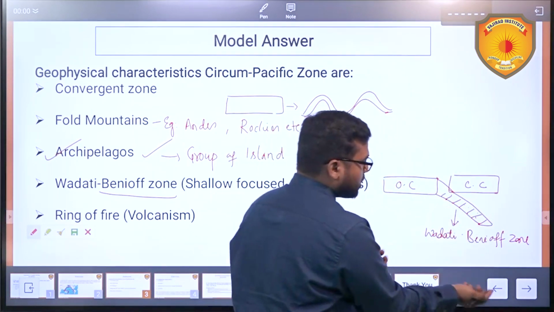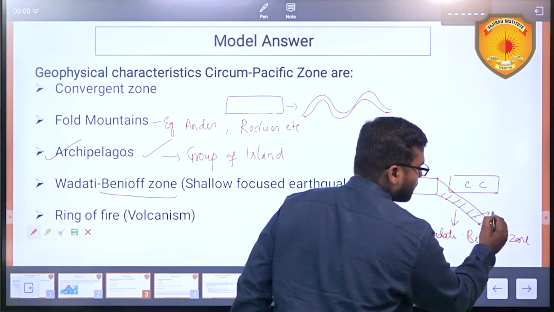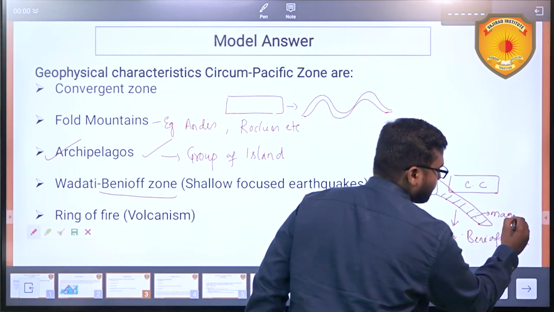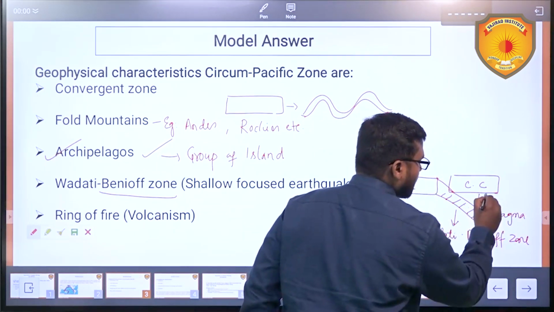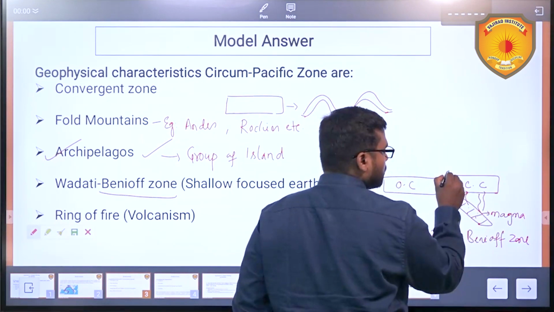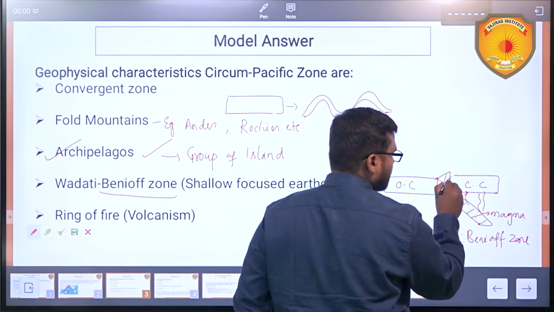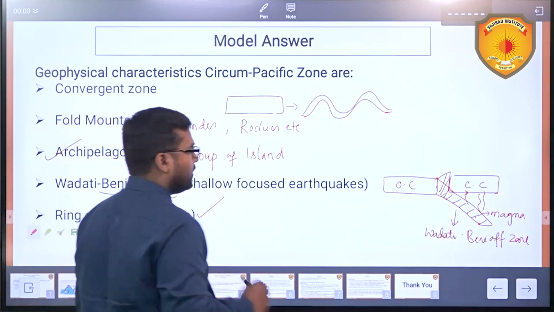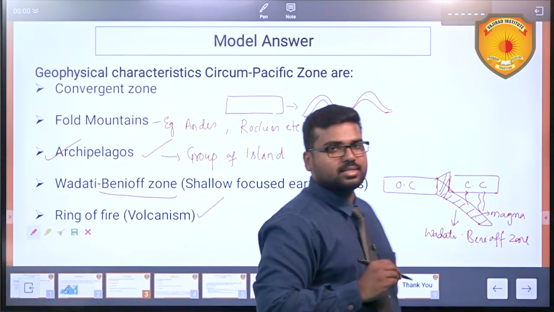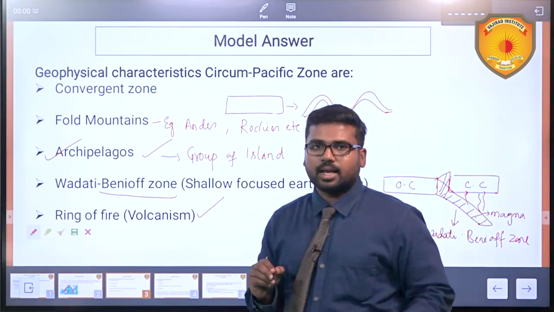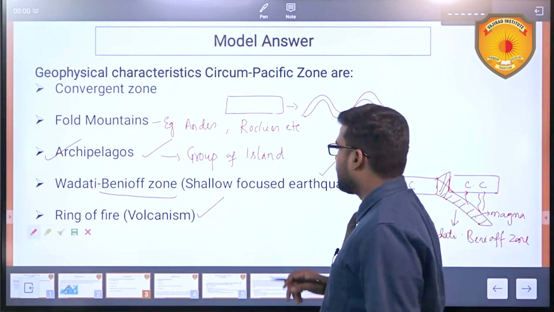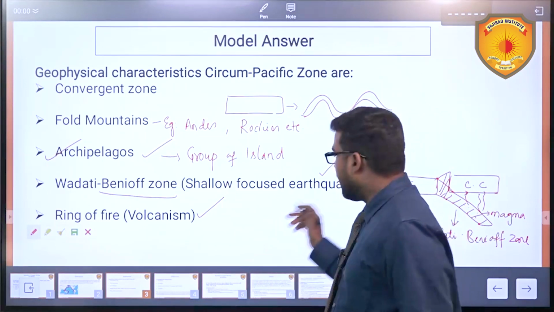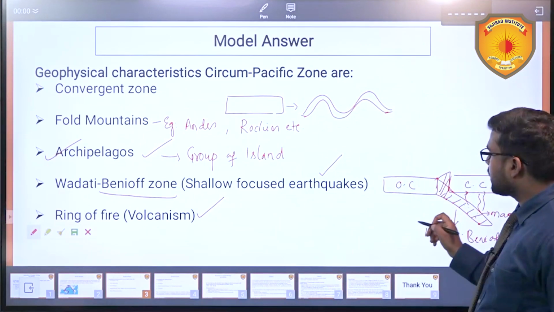See, in this zone, since the subduction is happening, that will give rise to formation of a magma chamber here. As a result of it, this magma will try to erupt here. So this entire zone, the subduction zone, is associated with volcanic activity and earthquakes, seismicity. This is another point which you need to remember. So here present it, and here what kind of earthquakes do you get?